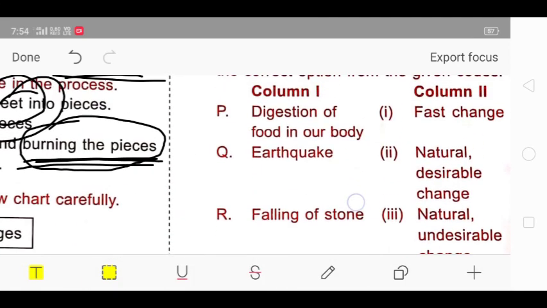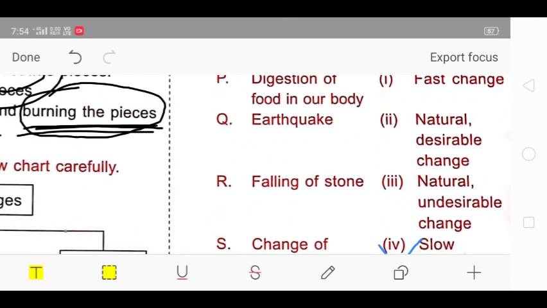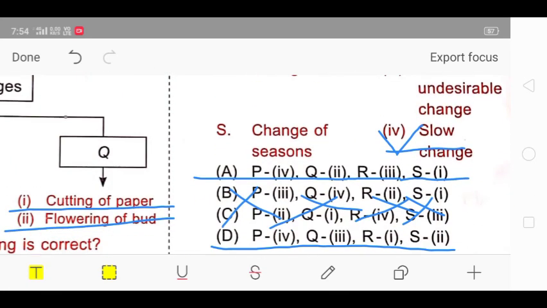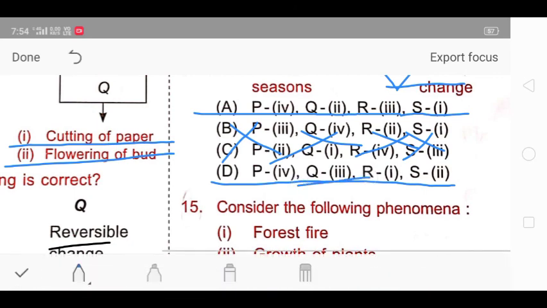Next is the second, which is an earthquake. We know that an earthquake is a natural calamity and it is an undesirable change. We don't want earthquakes to come anywhere. No one wants an earthquake to come. So Q would be matched with 3. Here Q is matched with 2, so option A is also wrong. And according to it, option D is correct. So option D is the correct answer for this question.